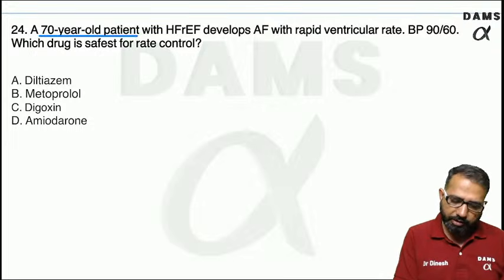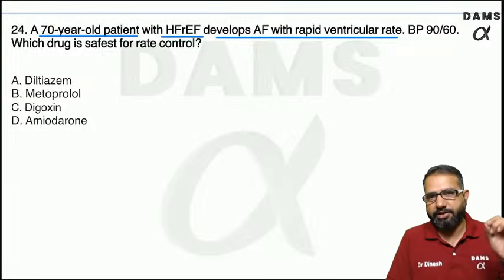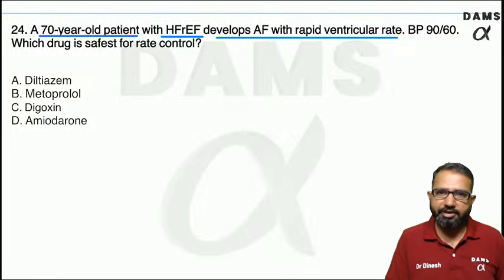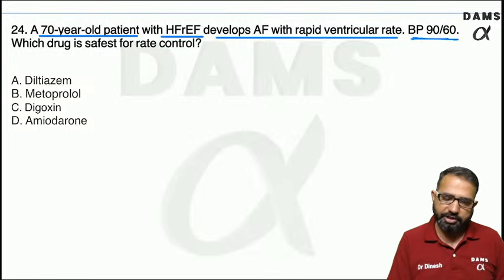A 70-year-old patient with reduced ejection fraction heart failure develops atrial fibrillation with rapid ventricular rate. So arrhythmia, BP is low. What is the safest drug for rate control in these cases?